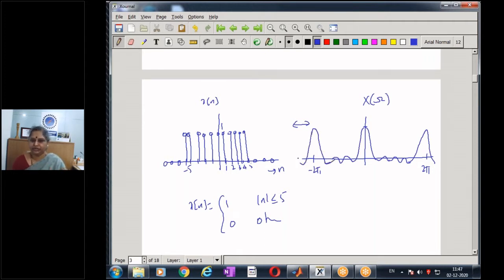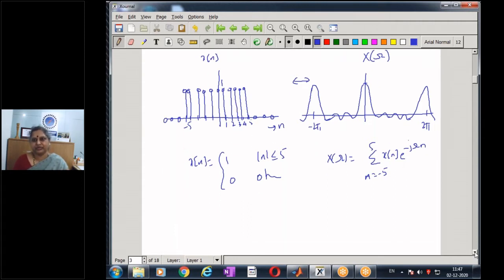We'll get the exact spectrum when we try to compute it using the tool. And how do I get X of omega? X of omega is given by this summation. Because it's finite here, with n going from -5 to +5, x of n, which is 1, times e power minus j omega n. Using this, I compute and get this result.